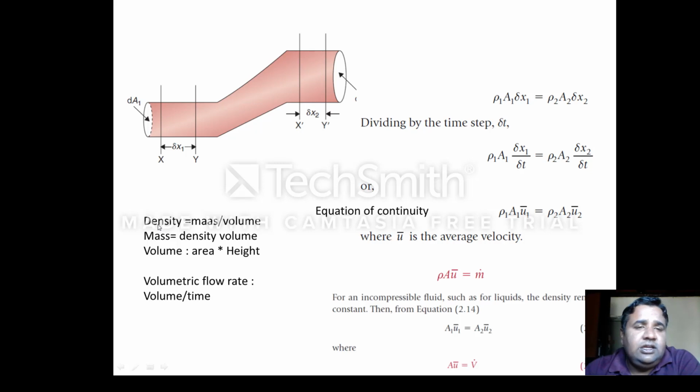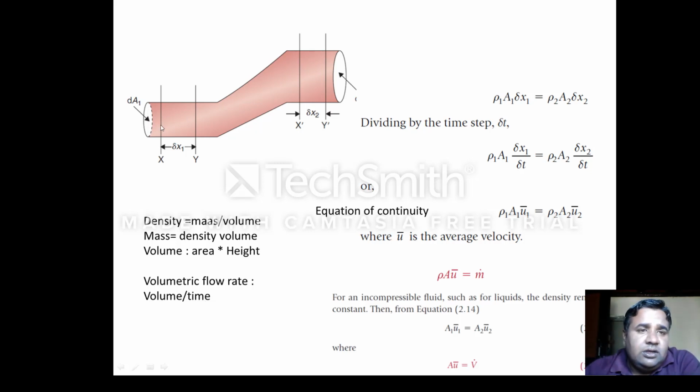Density is mass divided by volume. Mass you can calculate with the help of density into volume. And to calculate the volume, area into height will be volume. And what is volumetric flow rate? Volume per unit time. I hope you understand.